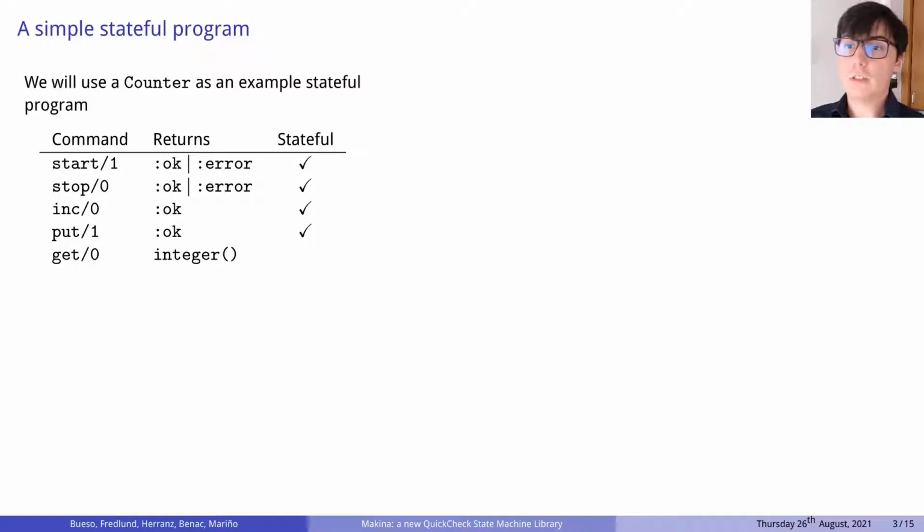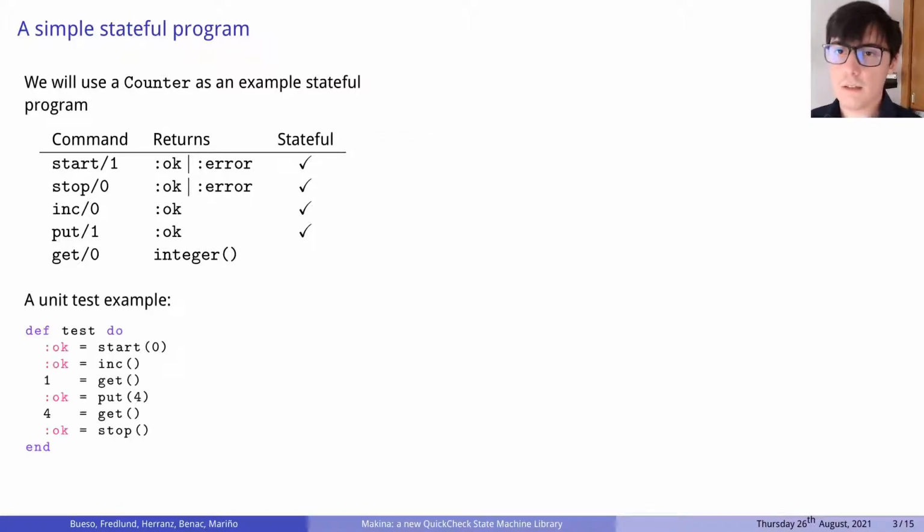It's interesting to notice that all commands are stateful except get. And it is also important that stateful commands don't return the value of the counter. So the only way to fetch its internal state is by using get. So if we want to write a unit test on this program, this could be a possibility. How can we represent this unit test as a state machine? It should not be very difficult.